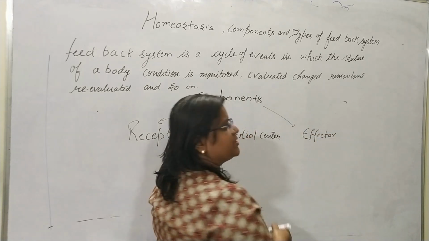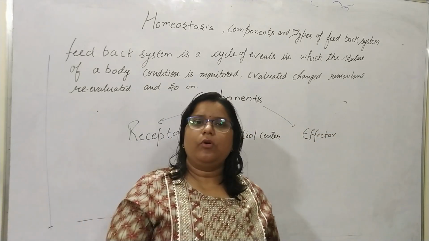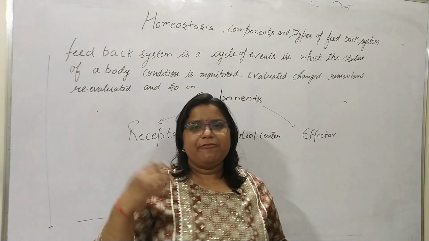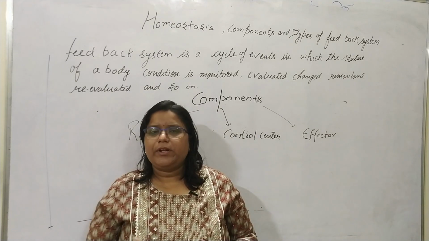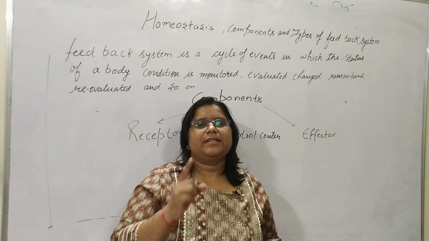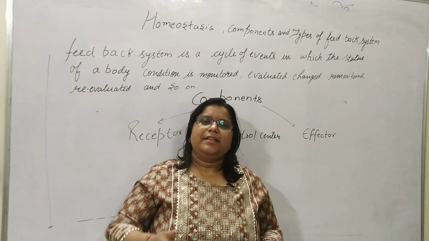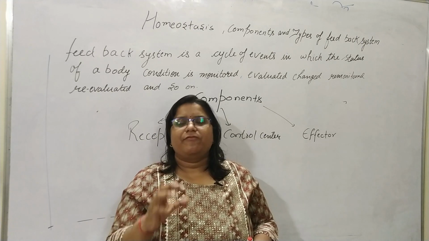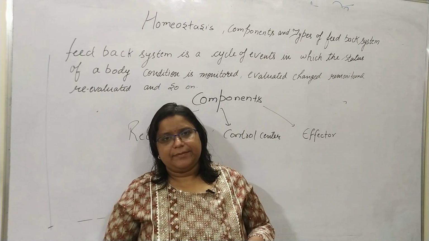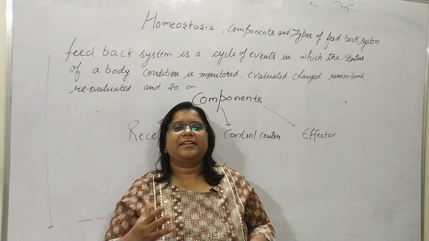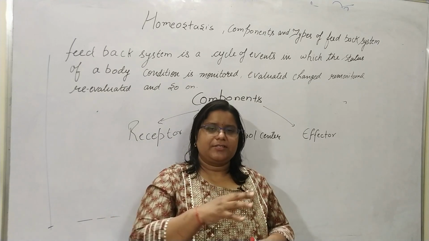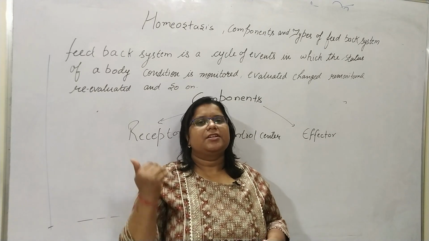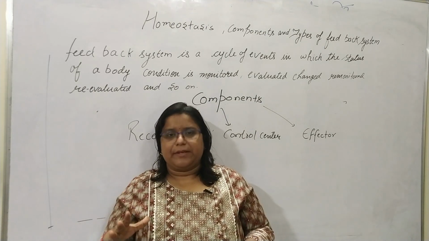For example, suppose there is too much cold, or too low a temperature outside. Our skin will receive such low temperature. This time the skin is the receptor, and the temperature-sensitive factors present in the skin send impulses to the control center, that is the brain.